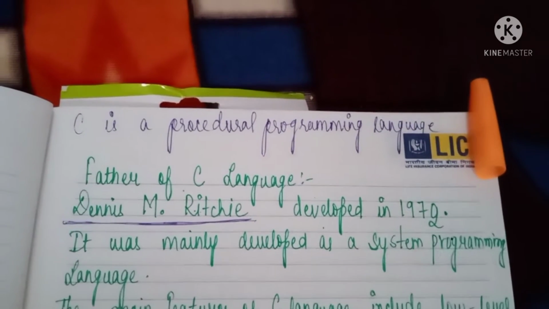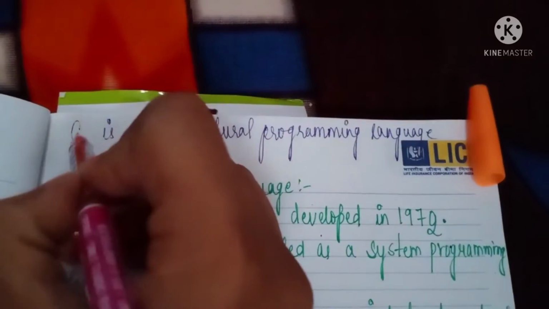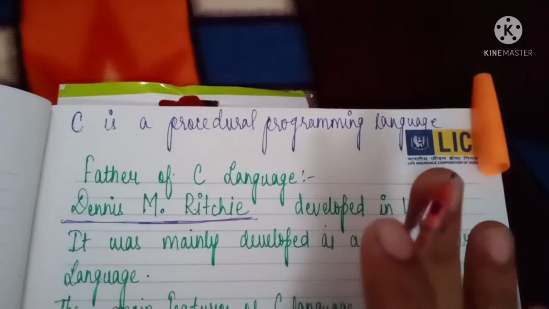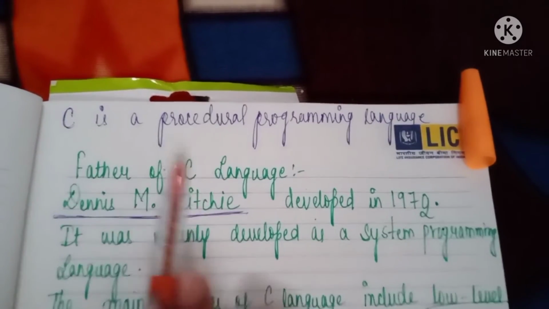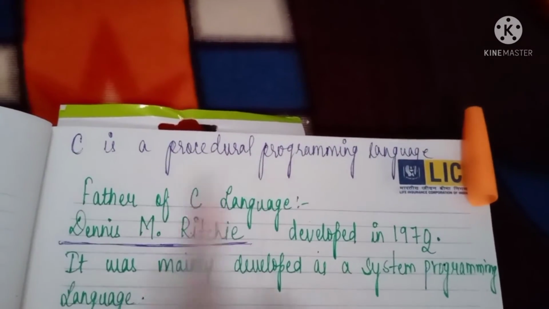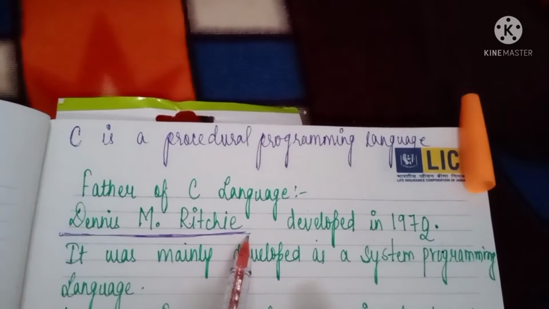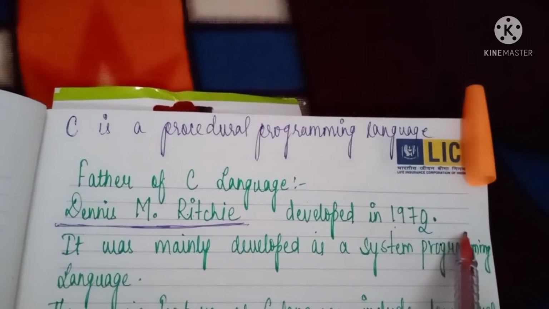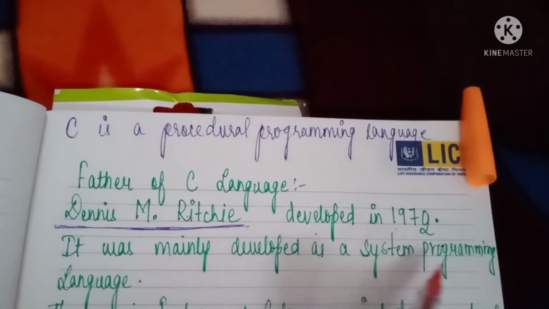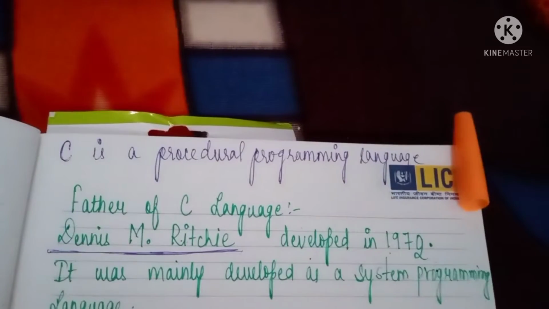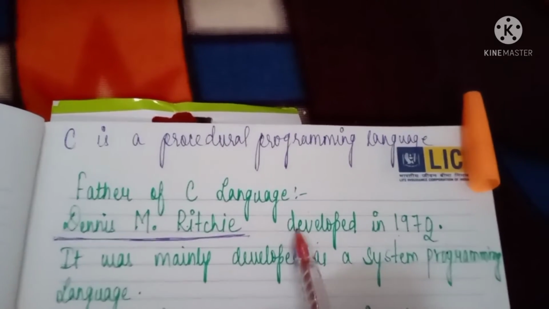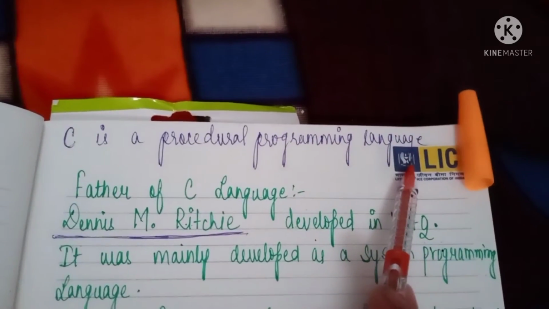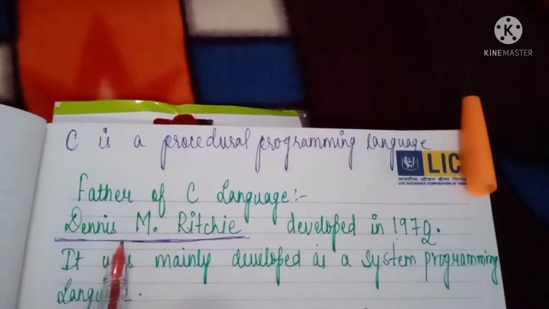Firstly, we will know C is a procedural programming language. C is what? It is a procedural programming language. And then, who is the father of C language? The father of C language is Dennis M. Ritchie, who developed C in 1972. And it was mainly developed as a system programming language, and it is a procedural programming language. It was developed by Dennis M.